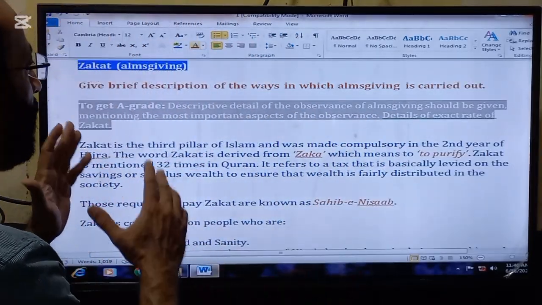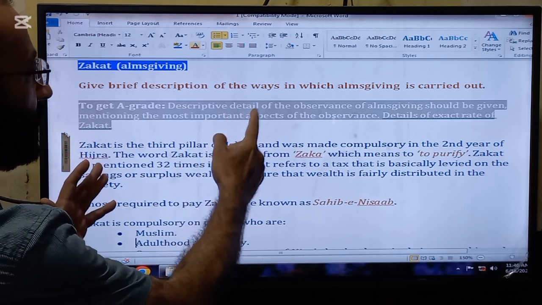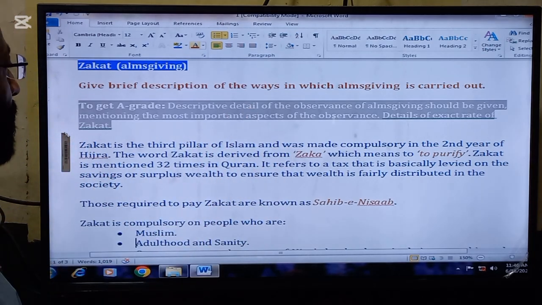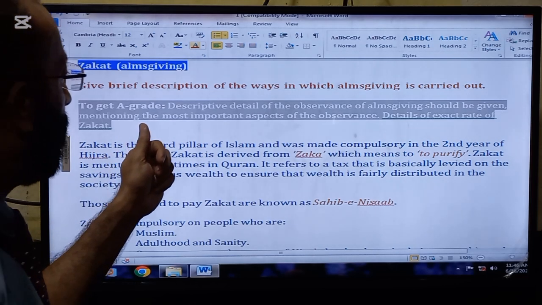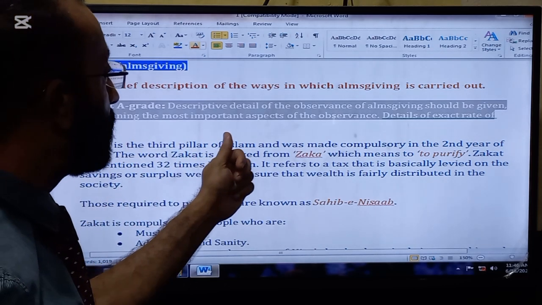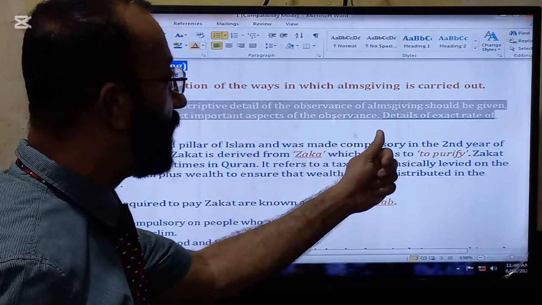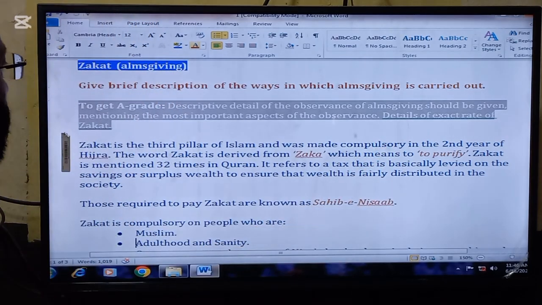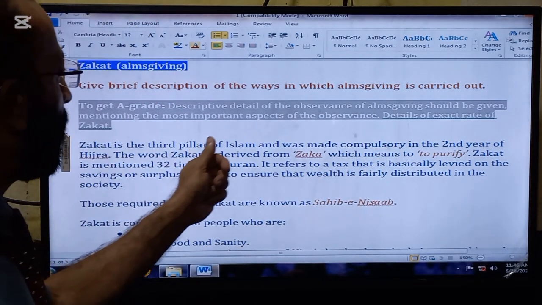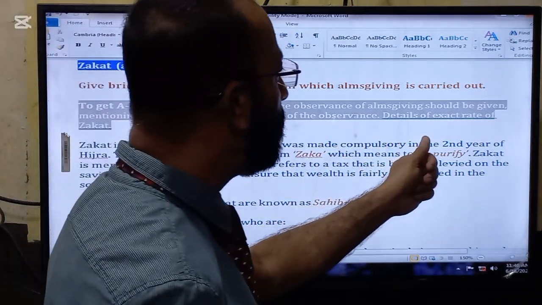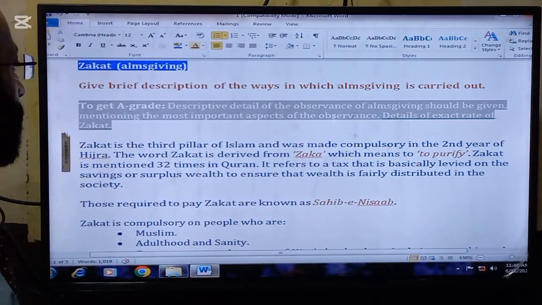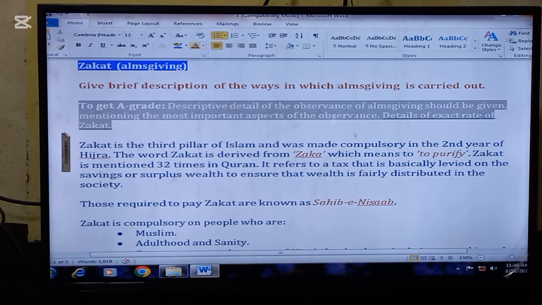So actually, we have to describe the ways. If this question comes in the paper, to get an A grade, you will be required to give descriptive details of the observance of almsgiving, mentioning the most important aspects of the observance and the details of the exact rate of the zakat. So concentrate yourself. We are going to start now.